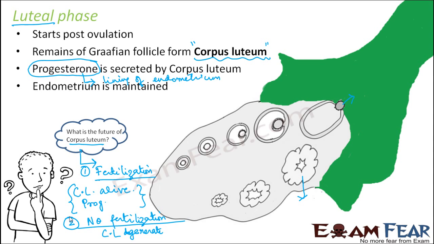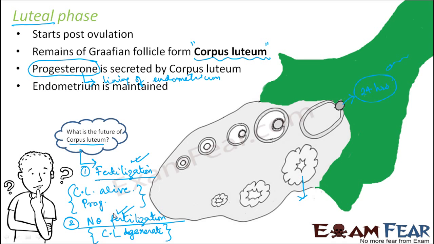So that is the next scenario. Now, as I said, fertilization does not happen every time. For that, the frequency has to match, because the egg which is being produced is going to be alive only for 24 hours. So it is a matter of chance that within those 24 hours, there has to be a sperm present exactly in this fallopian tube which is able to fertilize the ovum. Only if that happens, fertilization will happen.